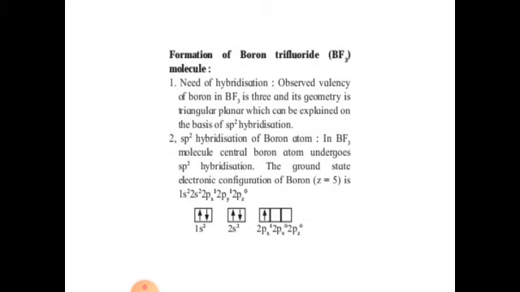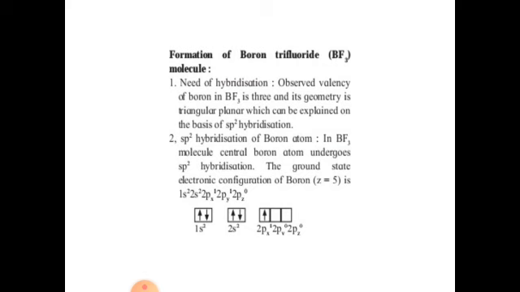Formation of boron trifluoride, BF3. Need of hybridization. The observed valency of boron in BF3 is 3 and its geometry is trigonal planar, which can be explained on the basis of sp2 hybridization. sp2 hybridization of boron atom. In the BF3 molecule, the central boron atom undergoes sp2 hybridization.